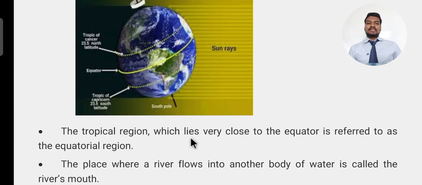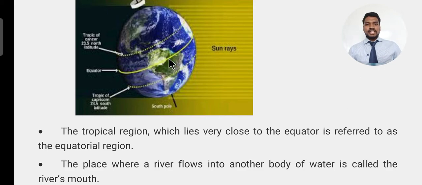The tropical region which lies very close to the equator is referred to as the equatorial region. It's a tropical region, is it not? From year to year, it's all tropical region.